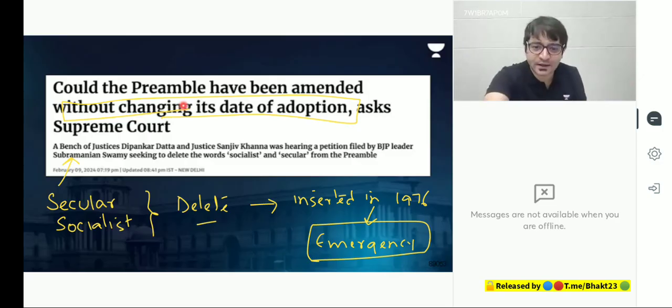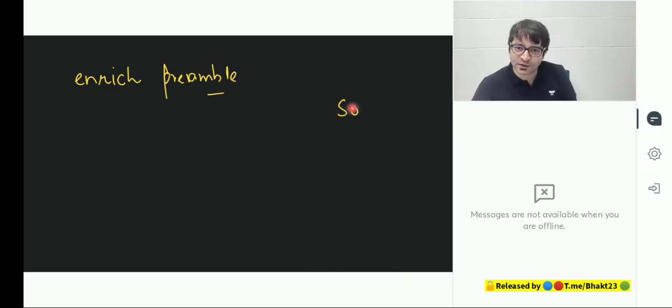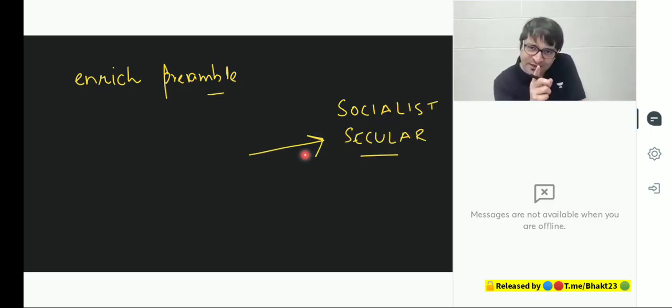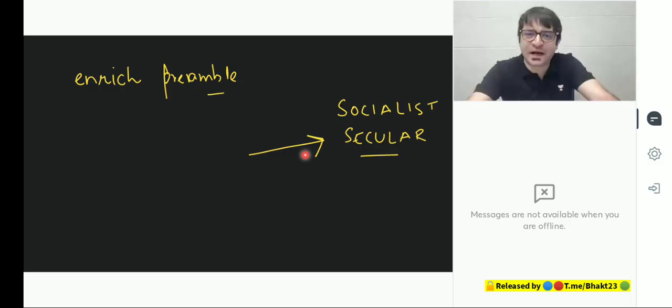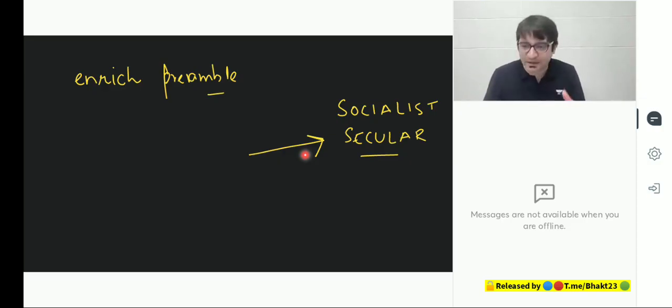But apart from the date of adoption, can any other provision be amended since it is part of the basic structure? The courts previously have said you can enhance or enrich the preamble. How? By adding the word socialist, by adding the word secular. By adding these two natures to the Indian state, you are not interfering with the three existing natures. By mentioning that we are a secular state, does it have any impact on our sovereign, republic or democratic nature? No. By adding the word socialist, does it have an impact on other natures of the Indian state? No. But can you say, we the people of India, having solemnly resolved to constitute India into a sovereign, socialist, secular Hindu Rashtra, or secular Islamic state, or a secular Khalistani state? You can't do that because these are not compatible with each other.